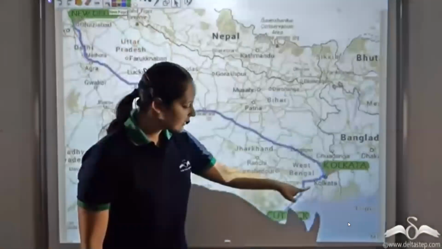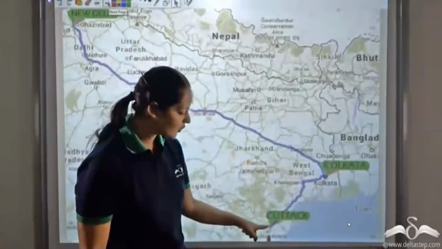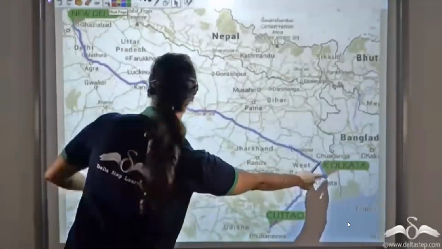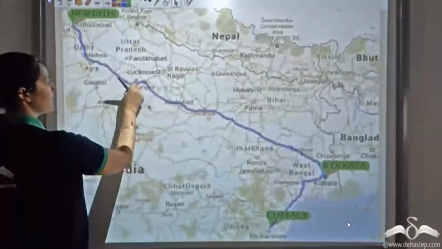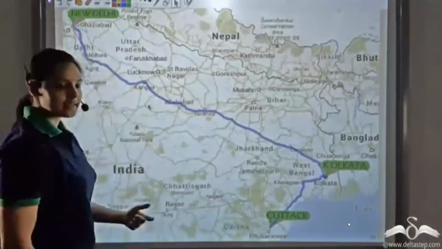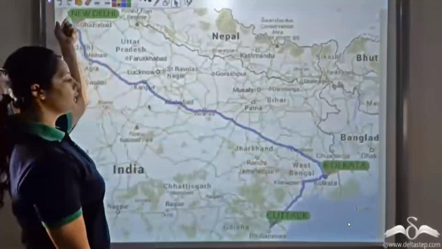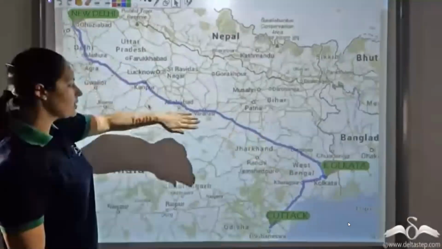You can see that the length of the route which will be taken from Kolkata to Cuttack is small. Whereas if I want to go from Kolkata to New Delhi, then the length of this route is pretty long. So what I can say is that Cuttack is near Kolkata, or I can say that New Delhi is far from Calcutta.